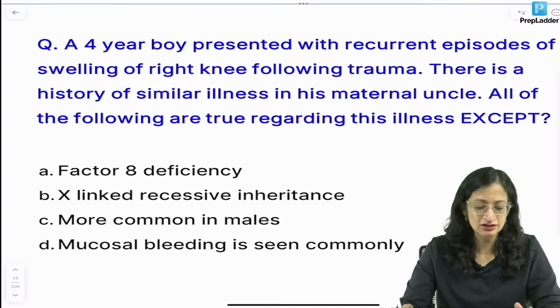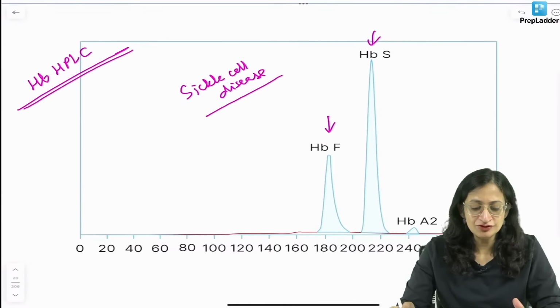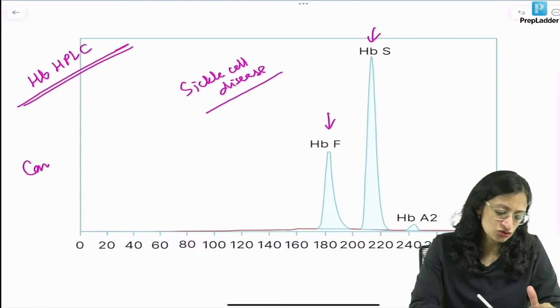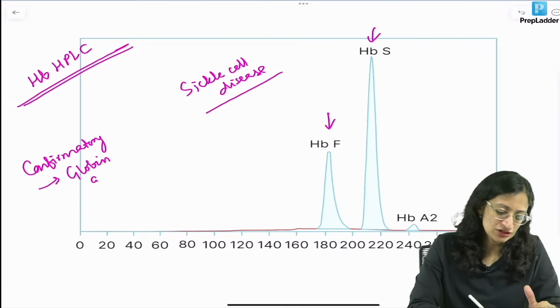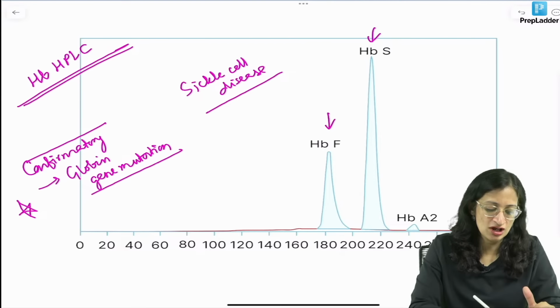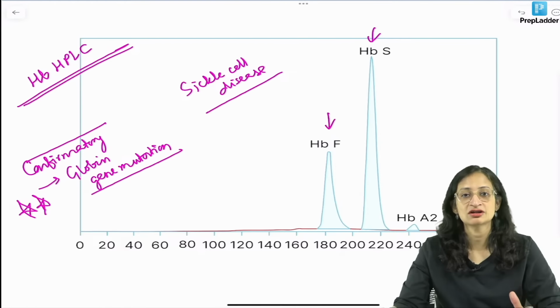Moving ahead, of course, the confirmatory diagnosis would be genetic. If someone asks you for the confirmatory diagnosis, you have to do the globin gene mutation analysis. This was also asked once, what would be the confirmatory diagnosis.